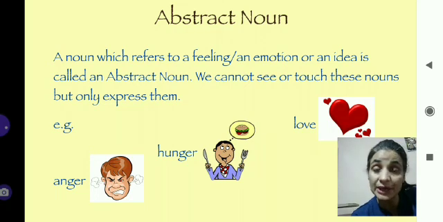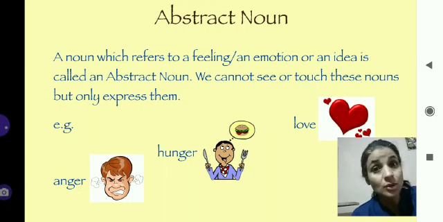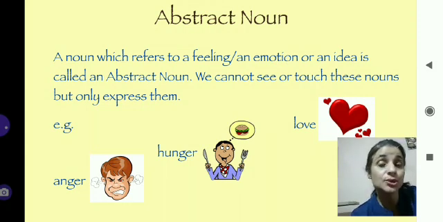This particular kind of noun we cannot see, we cannot touch, we can only express or feel them. A noun which refers to a feeling or an emotion or an idea is called an abstract noun. Now whenever you are hungry, you feel hunger. So hunger is an abstract noun.